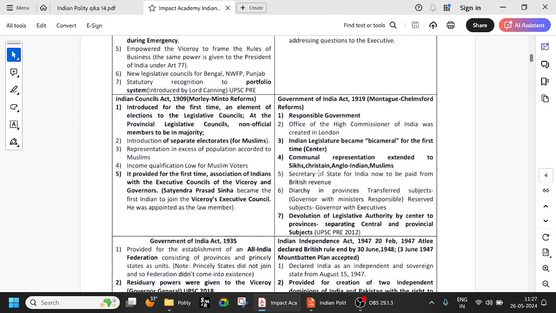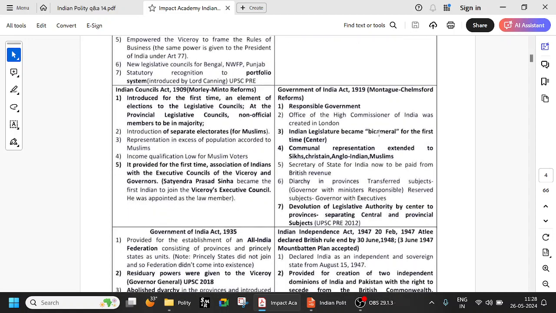Okay, Government of India Act 1919 continued that communal representation, and it was extended to Sikhs, Christians, Anglo-Indians, Muslims, etc. Indian legislature became bicameral for the first time. That is also very important. But more important is it introduced diarchy. Okay, diarchy in provinces, that is states.